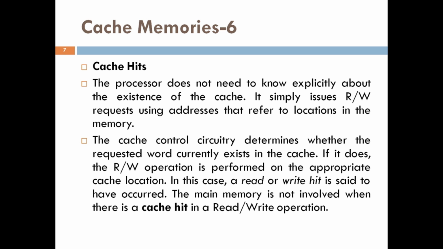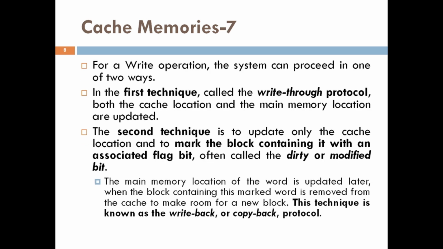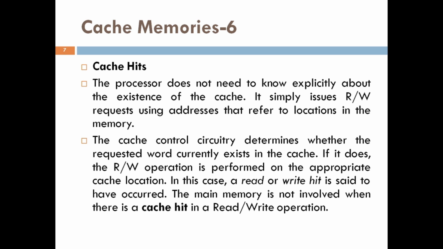If it does, then the read or write operation is performed on the appropriate cache location. In this case, a read or write hit is said to have occurred.